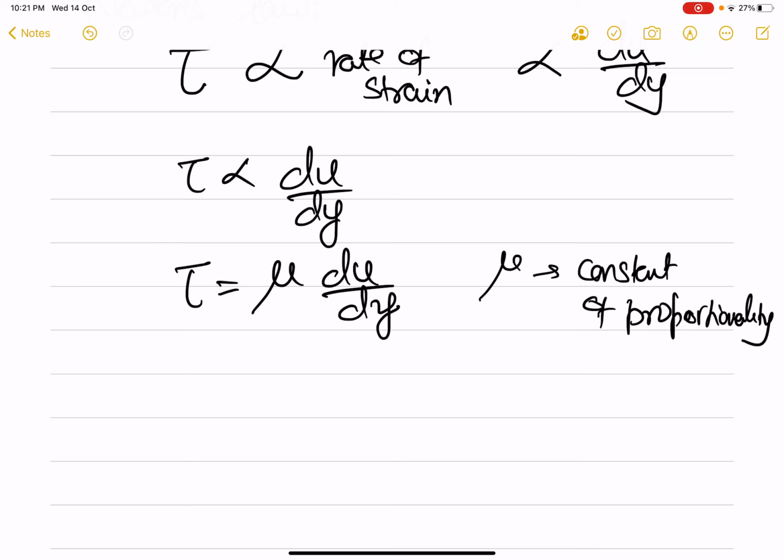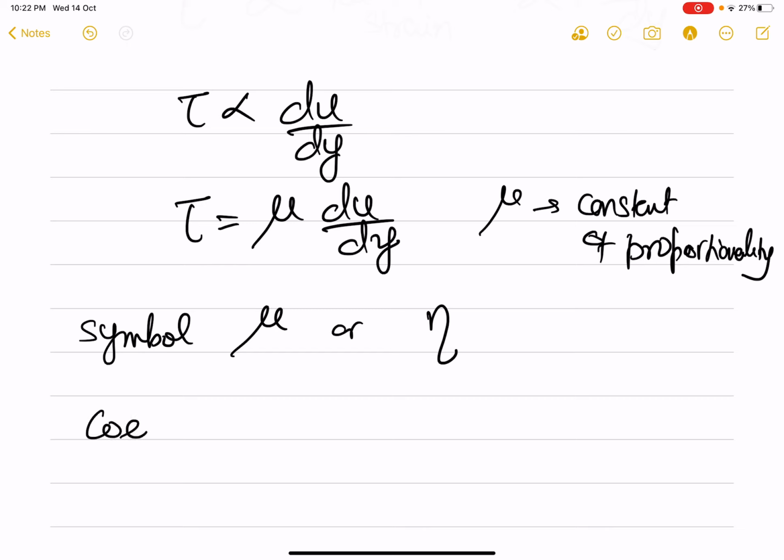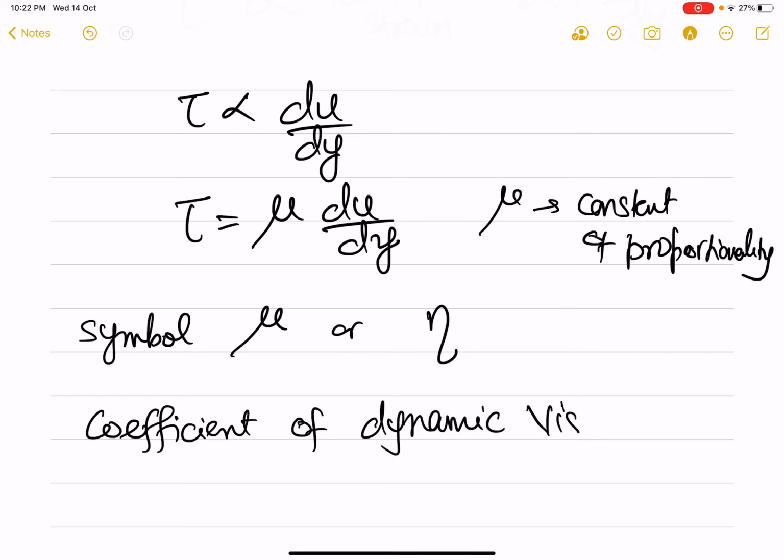and you may have used in your classes, the symbol used for this is either mu or eta, and this is called the coefficient of dynamic viscosity. Some of the books also call it just the coefficient of viscosity.